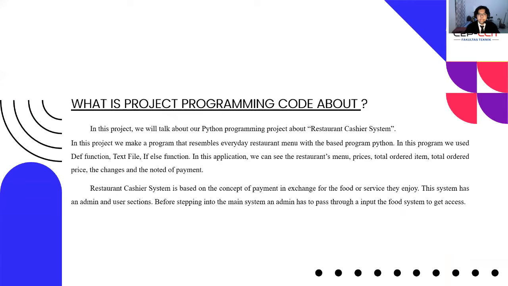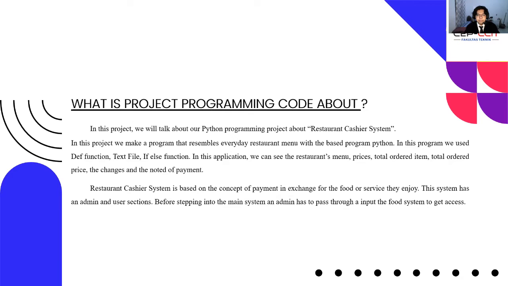Introduction. What is project programming code about? In this project, we will talk about our Python program, a project about a restaurant cashier system. We make a program that resembles an everyday restaurant menu with Python as the base. In this program, we use def functions, text files, and if-else statements. In this application, we can see the restaurant's menu, price, total ordered items, total ordered price, the change, and the